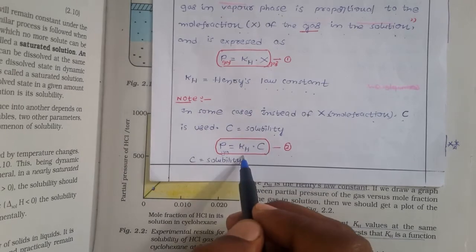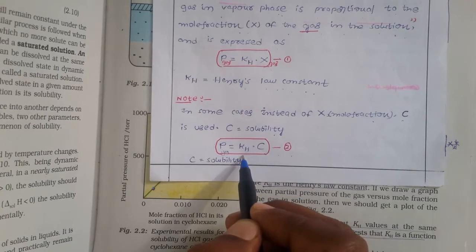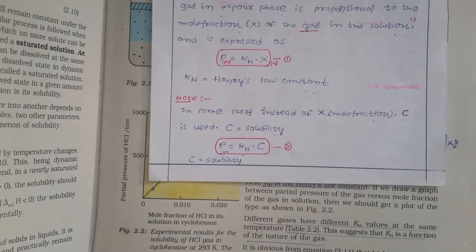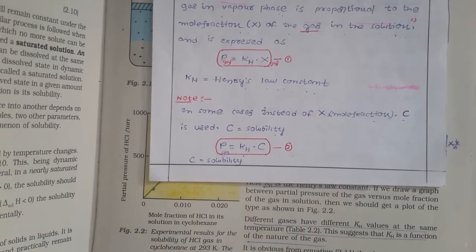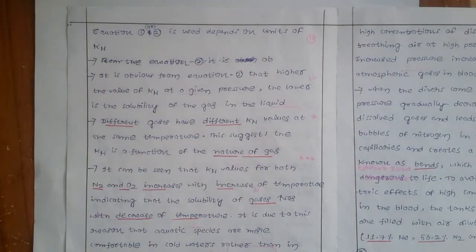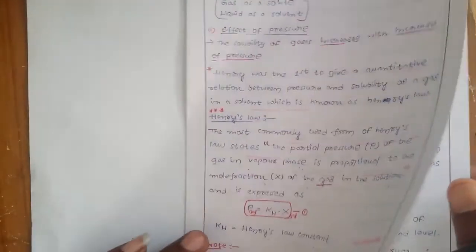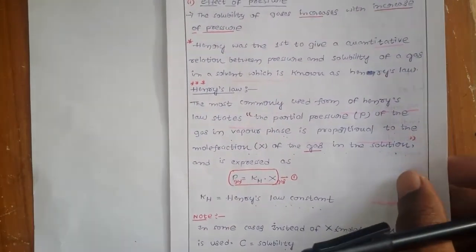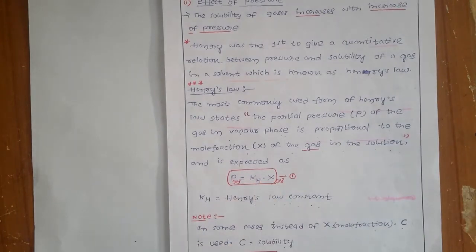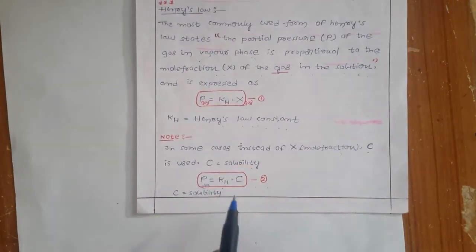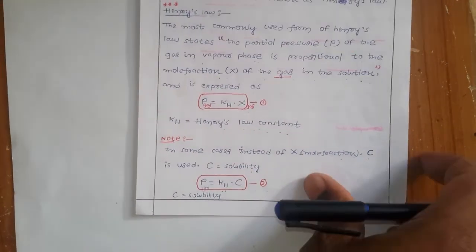Okay, so what is this KH? KH is nothing but Henry's law constant. And what are equations 1 and 2? One is related to the mole fraction, another is related to the solubility.